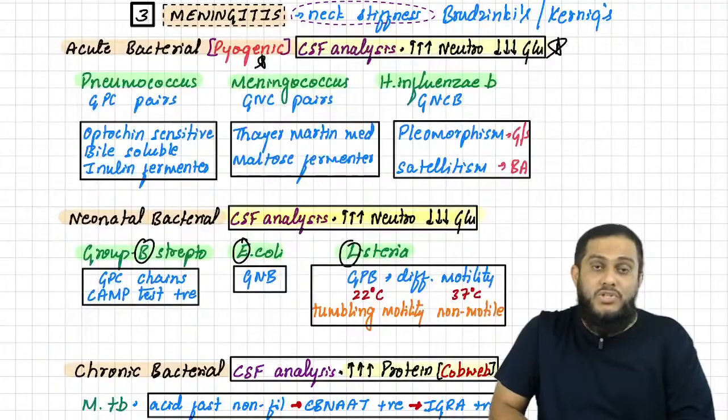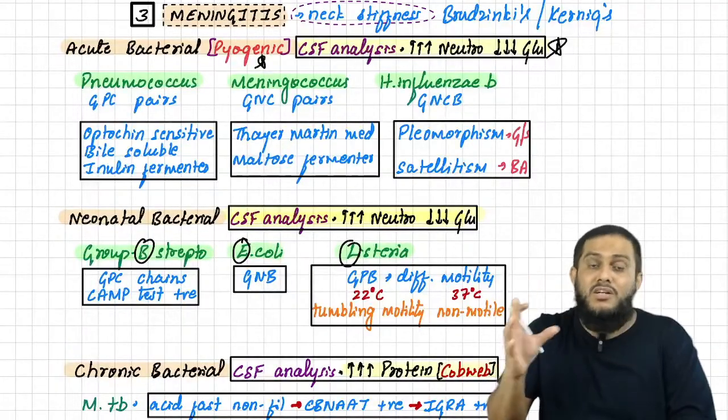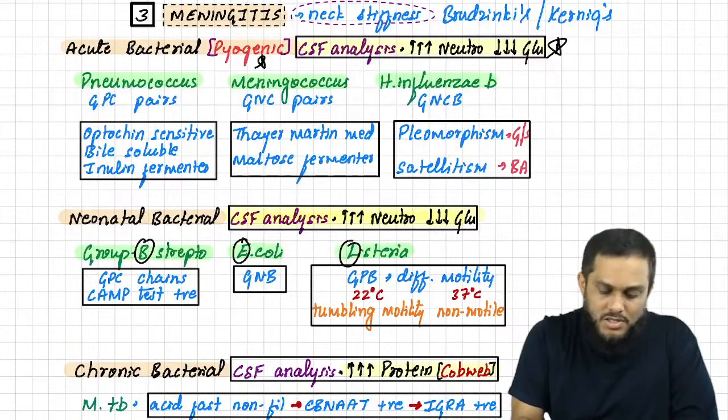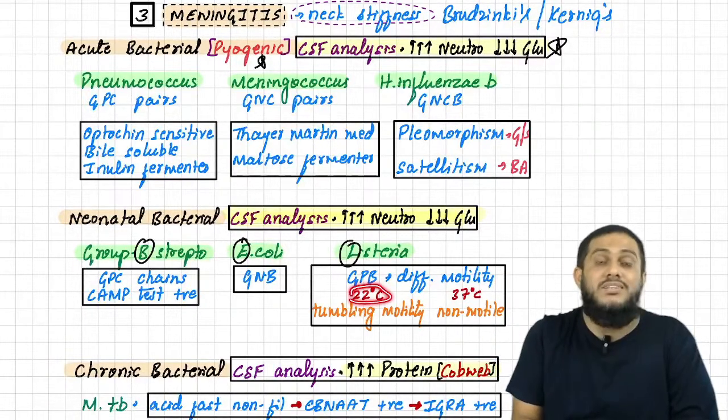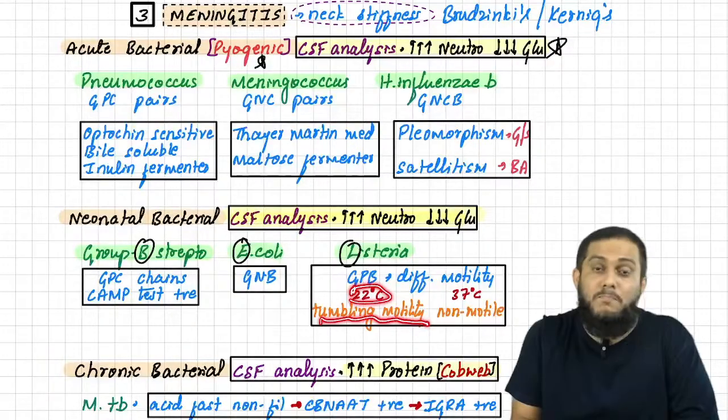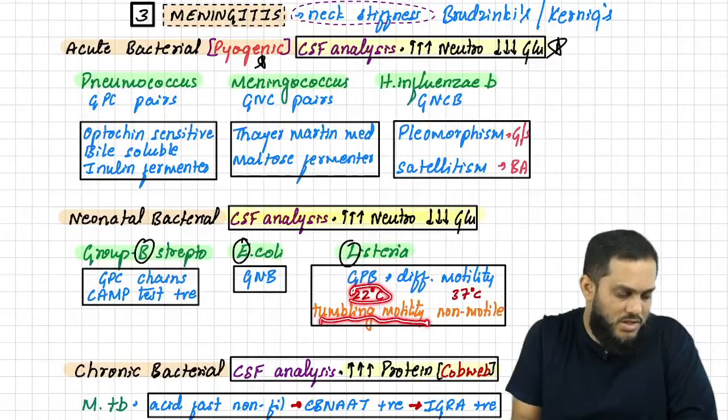I was telling, differential motility means difference in motility with respect to different temperatures. Listeria is motile at 22 degrees Celsius, showing tumbling motility.